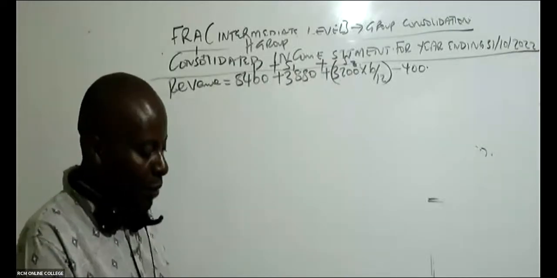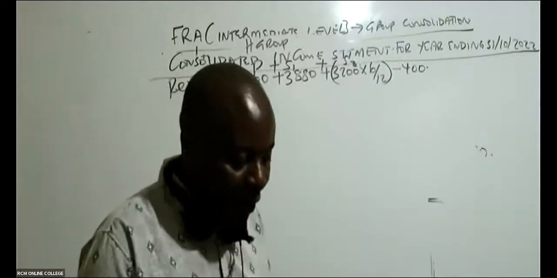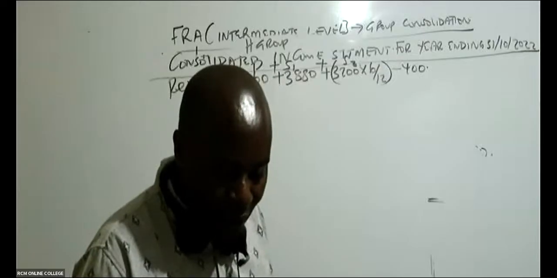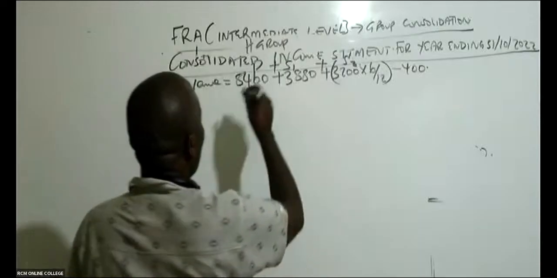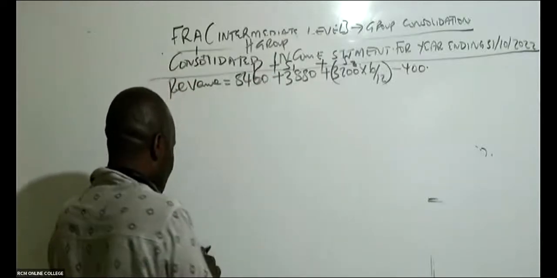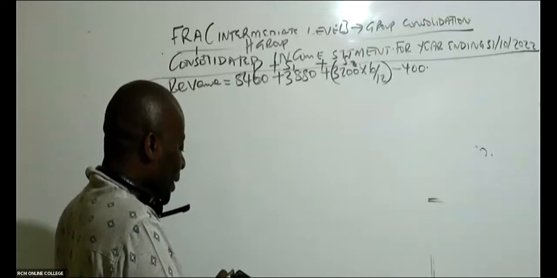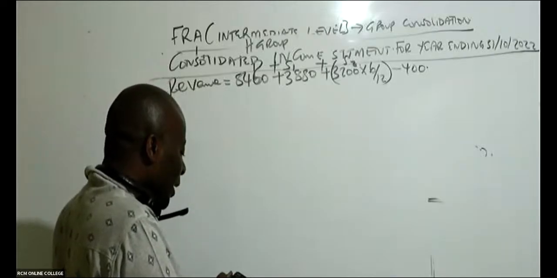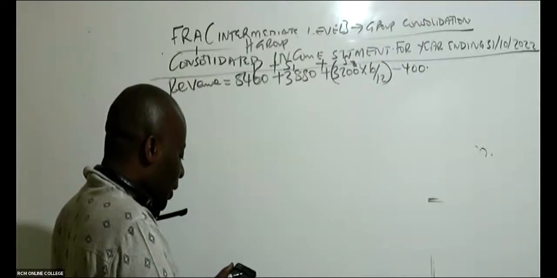Where did I go wrong? Let me just redo this. Oh, this is 3460, right? Not 34. I took 8400. Let me just check the first one. The first one is 8460, not 8400. So I need to come back here, just back like that. Please, everybody should be able to do this working. So we have just back a little bit.